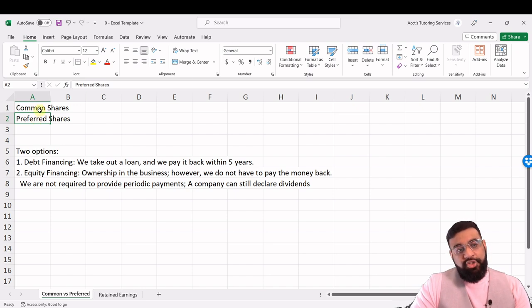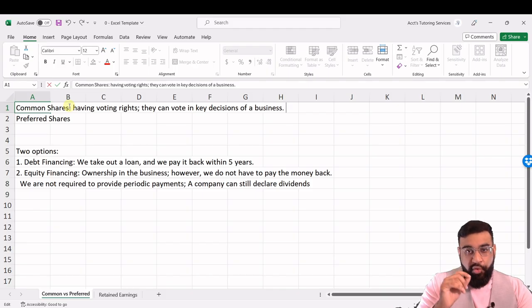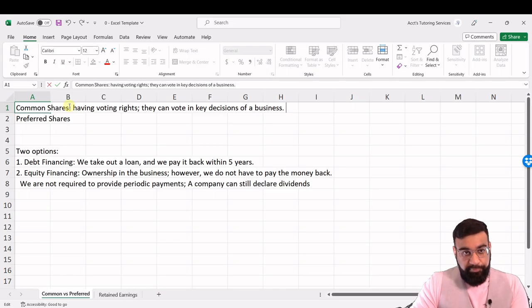Now let's talk about common shares and preferred shares. Essentially the main difference between common shares and preferred shares is that common shares have voting rights. This means that they can vote in key decisions of a business. Essentially, if you own 51% of the voting rights of a business, you essentially run that business because you have the majority vote. So if you buy the common shares of a business, you're giving up cash and in return you have voting rights in that business, and you have ownership in that business as well.